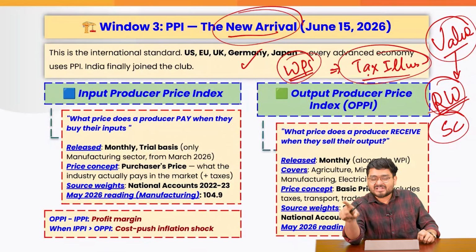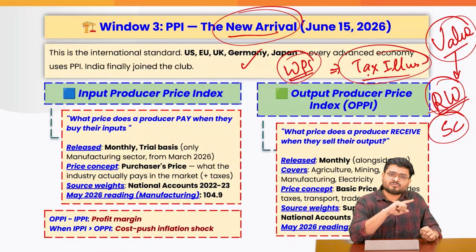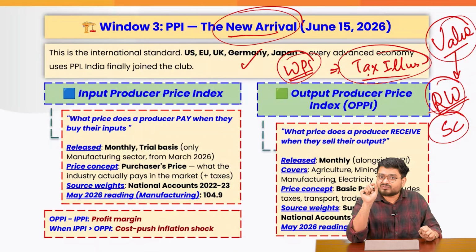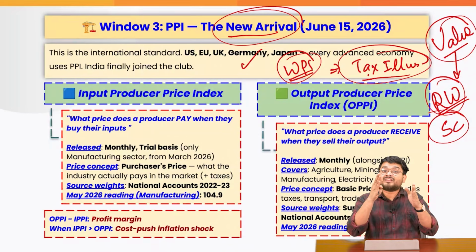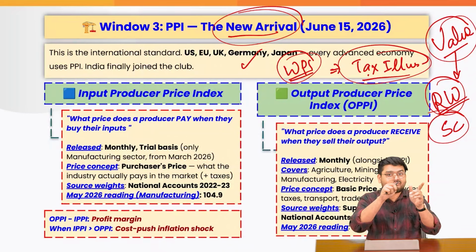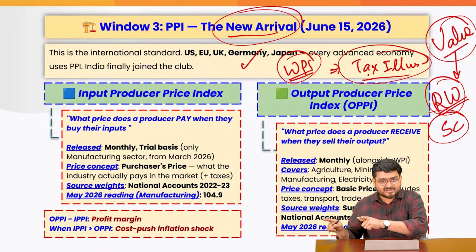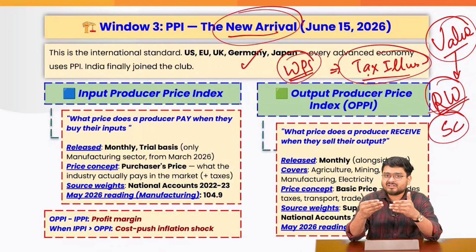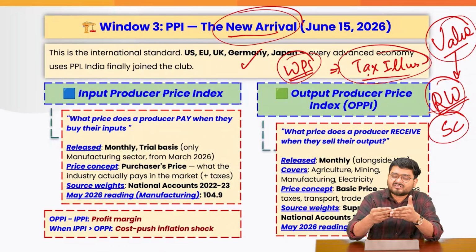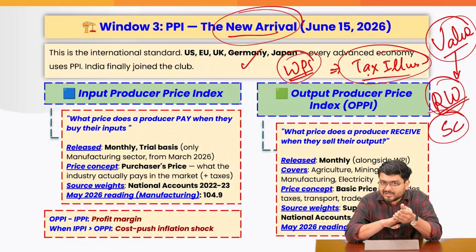So actually, if you want to really know the real rate of inflation, you will go to the factories and ask the factory managers how much you are paying for inputs. From the last month to this month, did you see an increase in the price of inputs or not? Or whether you are seeing an increase in the wages of the labor that you are using, and whether that increase in labor wages is finally translating into higher prices, right? So these are the real questions, and these are the real measures, or the impacts, that increase the price of a product in the market, right?